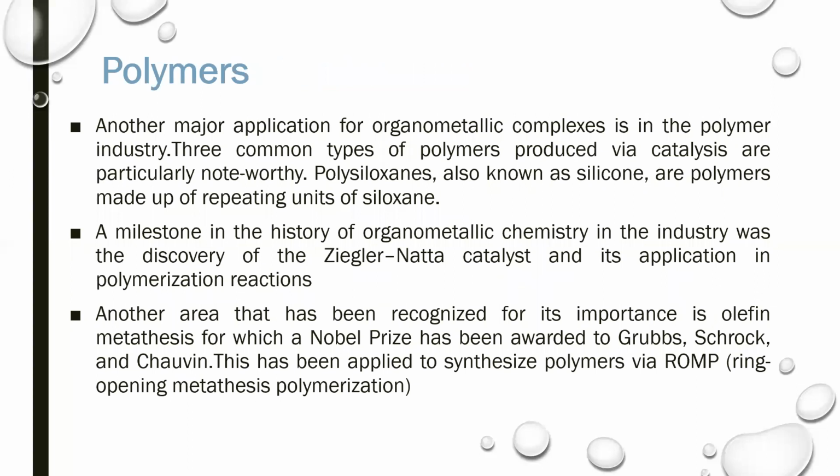Second application of organometallic compounds is polymer. Another major application for organometallic complexes is in the polymer industry. Three common types of polymers produced by catalysis are particularly noteworthy. First one is polysiloxane, also known as silicone, a polymer made up of repeating units of siloxane.